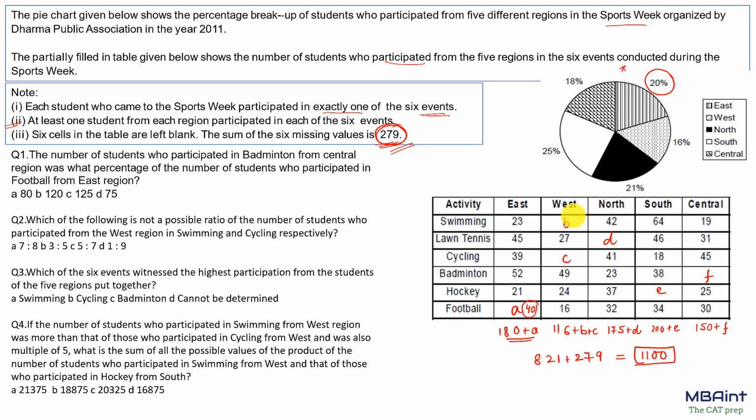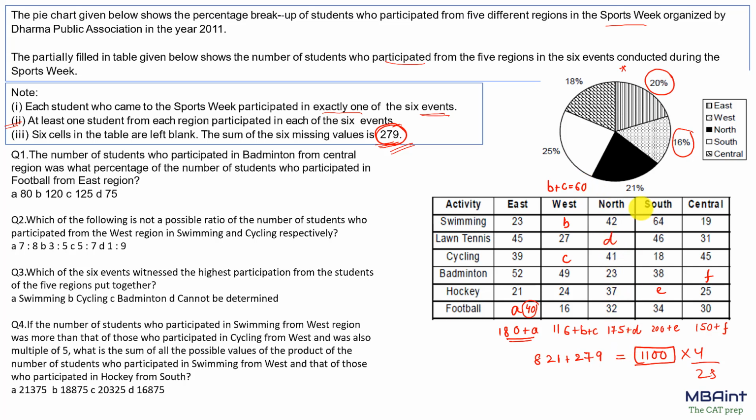Now in the West region, I cannot find the exact values of B and C, but the total value of the West region is 16%. 16% of 1100. 16% is nothing but 4 by 25. If I just multiply 4 by 25 over here, I'll get 4, 16 into 11. That is nothing but 176 and this is 116. So the value of B plus C would be 60. So let it be like this: B plus C is nothing but 60.